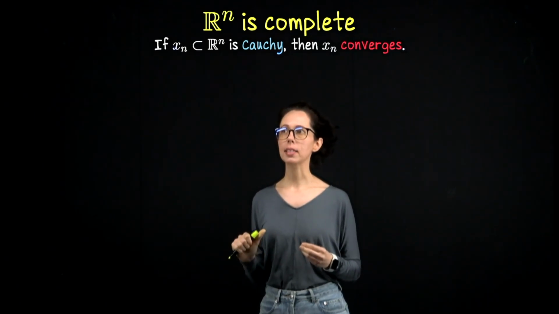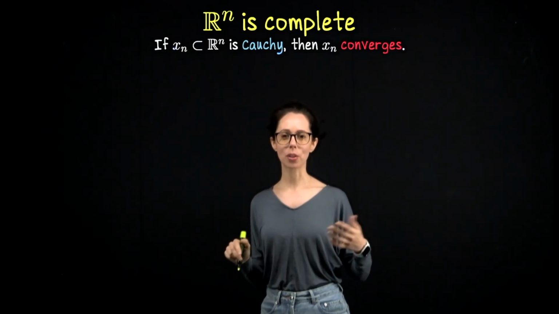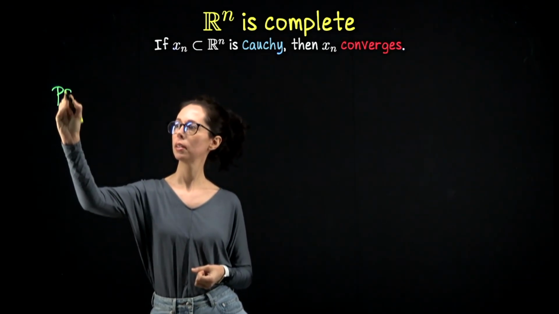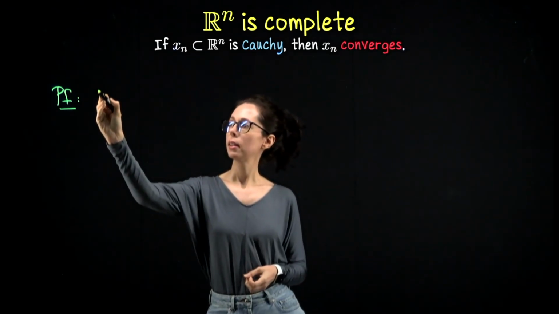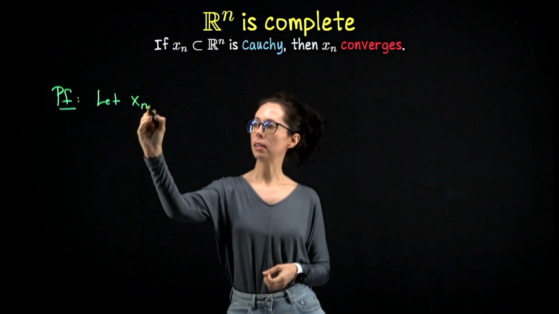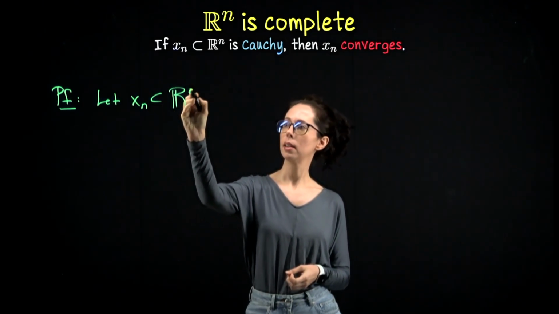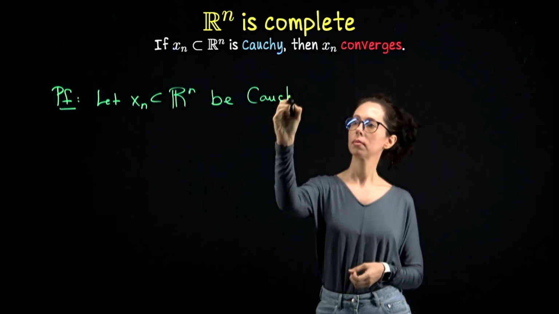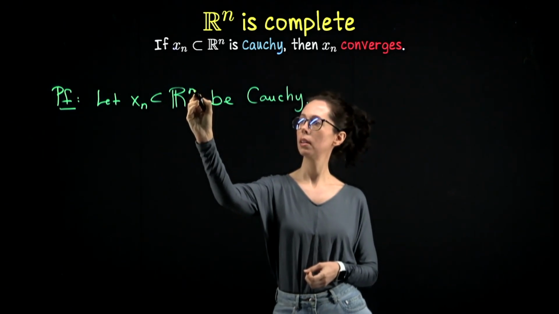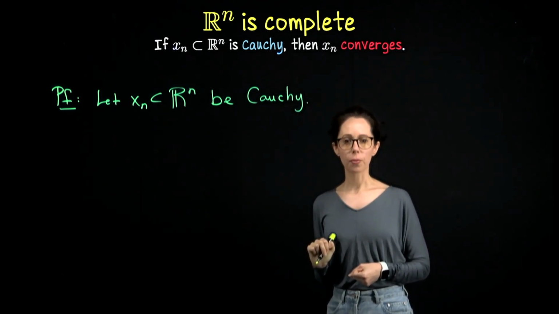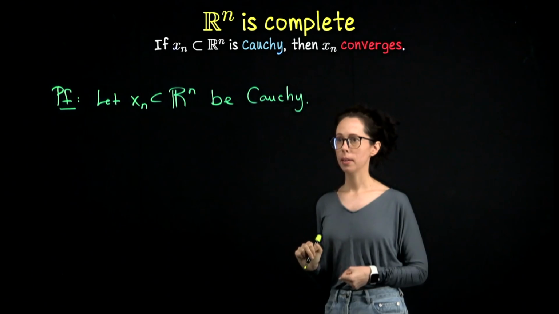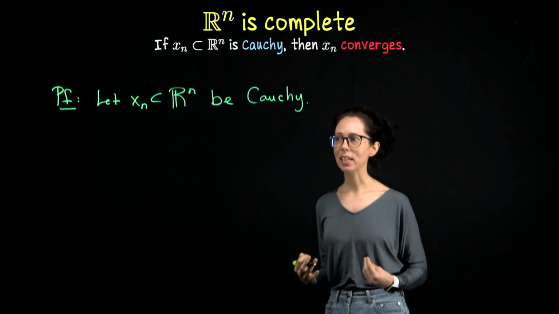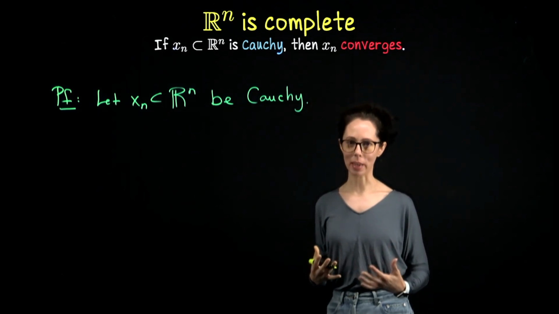We want to prove that if xn in Rn is Cauchy, then it converges. So I think the first sentence in our proof should be: let xn be a Cauchy sequence in Rn. In fact, let me write: let xn, which is a sequence in Rn, be Cauchy. We want to prove that this converges to a limit. So for that, we need a candidate for what the limit could be.